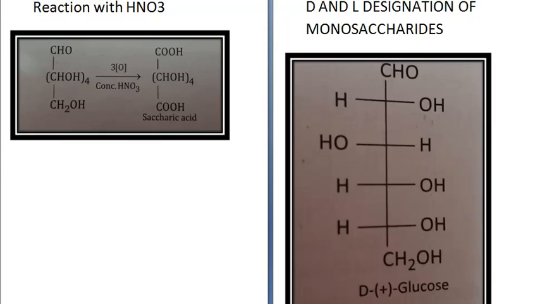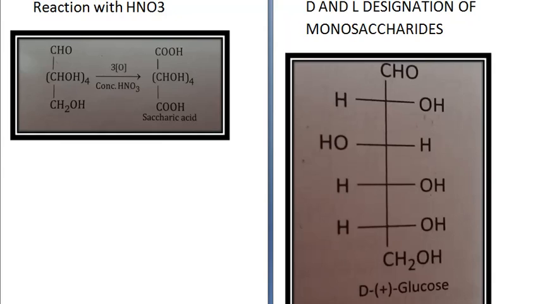All compounds which are chemically correlated to the plus isomer are said to have D configuration, whereas those which are correlated to the minus isomer are said to have L configuration.